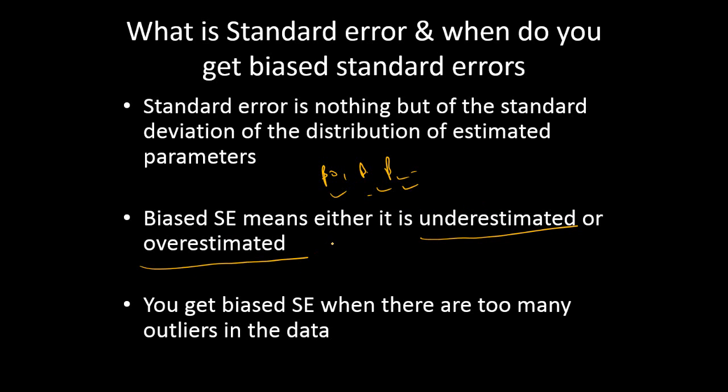If it's overestimated, we are saying that it's totally vague and unpredictable. That's also not a good sign of a good model. The standard error is biased, or totally different from what is expected, when there are too many outliers in your data sets.